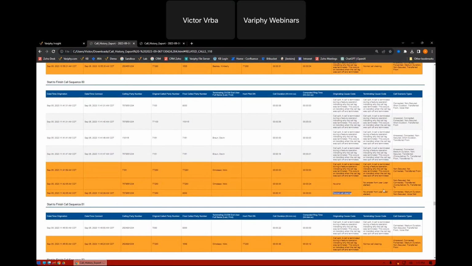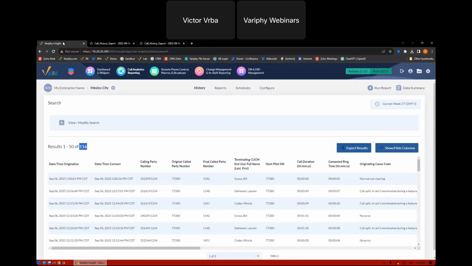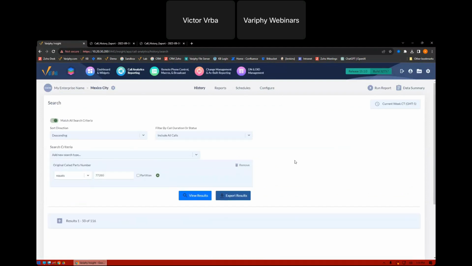So what we're going to do is utilize the new filter to very simply not have to worry about which digits went to the hunt group, which are the cause codes we need to focus in on. We're going to strictly focus in on the call scenarios and get a very thorough hunt group report. So to do that, I'm going to pop back over to Variphy and we're going to continue our search. So I'm going to remove my cause code filters. We don't necessarily need those anymore. We're going to leave our original called party number in here. That's our hunt group number.